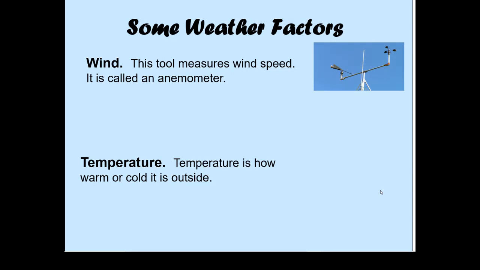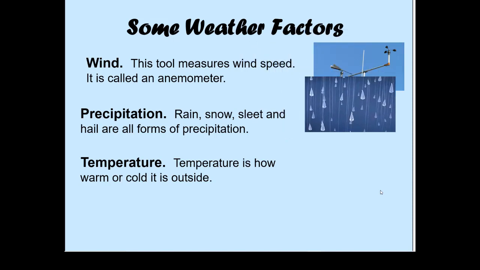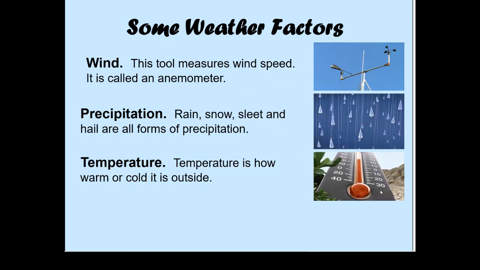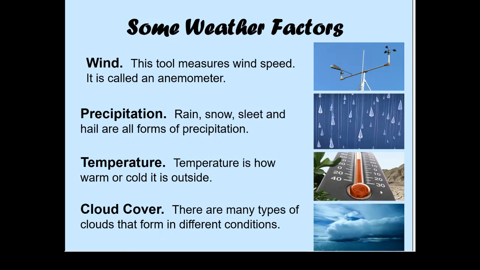The other thing is wind, and for measuring wind, usually we use an anemometer. And precipitation means rain, snow, sleet, and hail. All are forms of precipitation. Temperature is also a very important factor. And cloud cover. There are many types of clouds that form in different conditions.